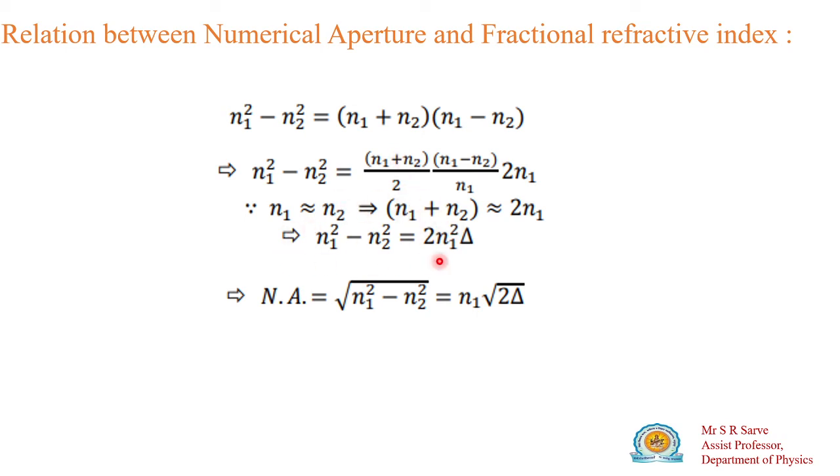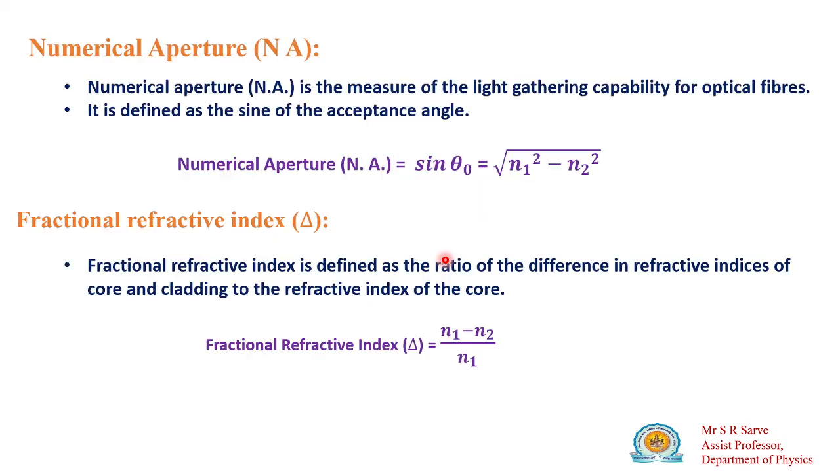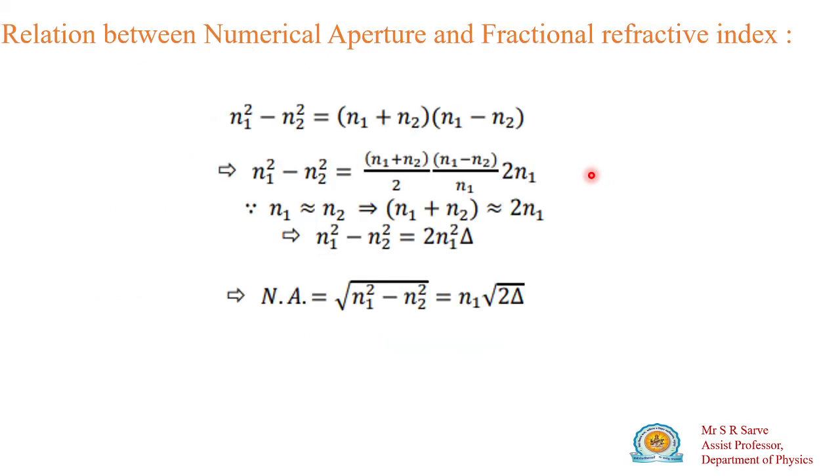If you arrange this equation, you will get n1 minus n2 square is equal to twice n1 square into fractional change in refractive index. Now, what is the numerical aperture? Numerical aperture is equal to under root of n1 square minus n2 square, and by the simplification process we have found that n1 square minus n2 square is equal to twice n1 square into delta.